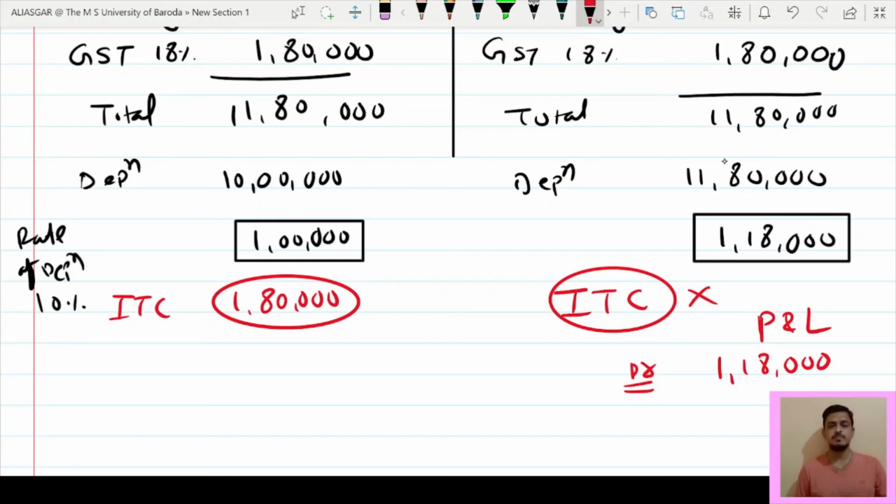So in this case, let us take company has more output GST liability. So in this situation, what company will do? Company will go for first option and use these 1,80,000 of input tax credit. But if company has less amount of output GST, then this option is very helpful to company. So it depends on the situation, in which situation company will get more benefit. But whatever situation he will adopt, he has to pass an entry accordingly.